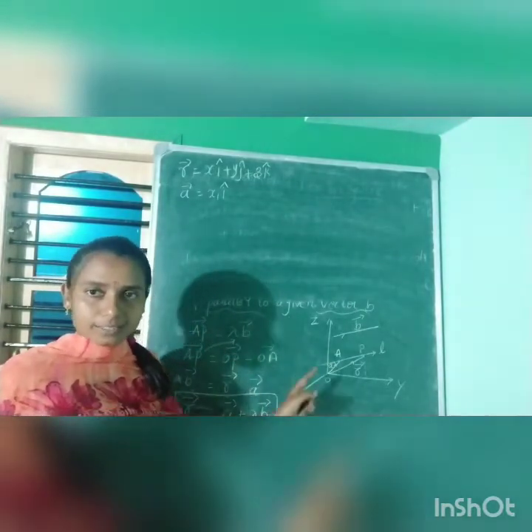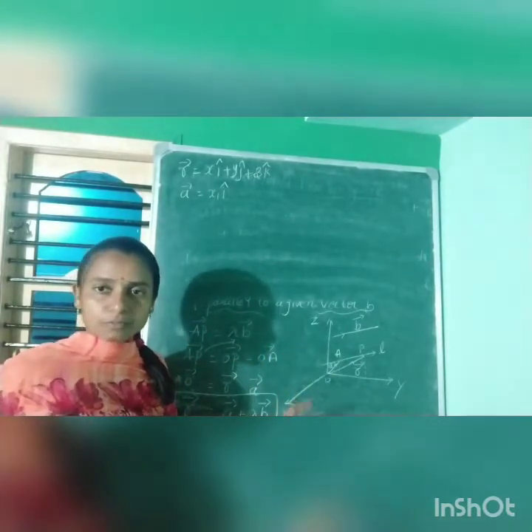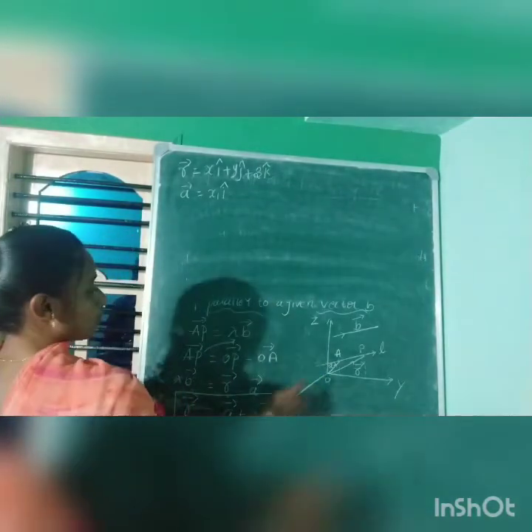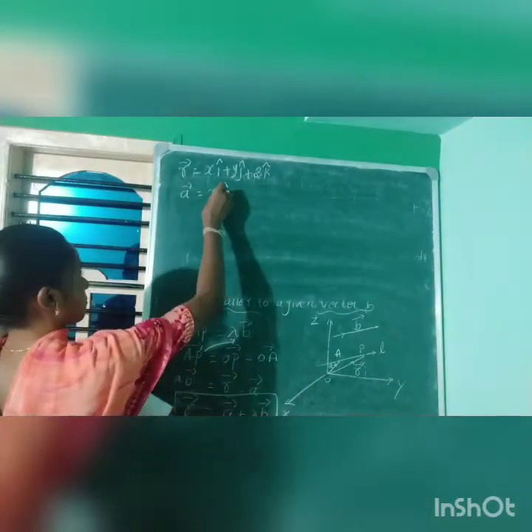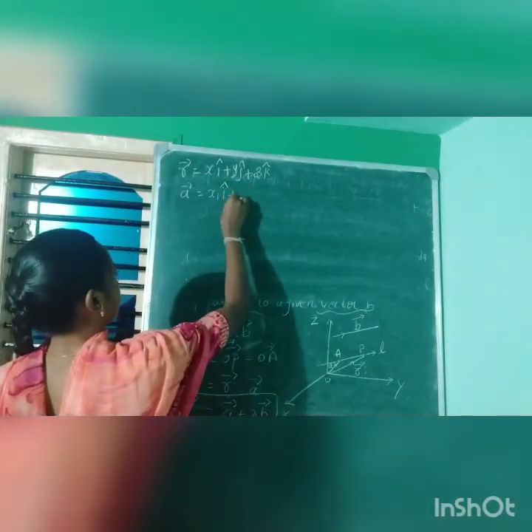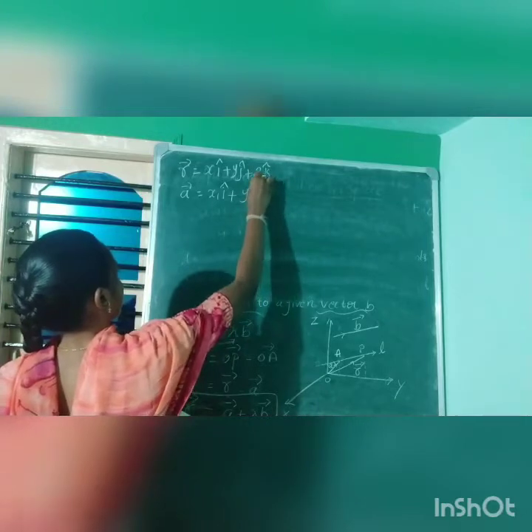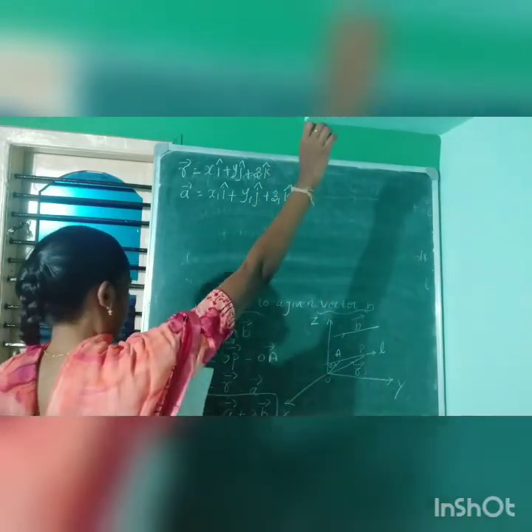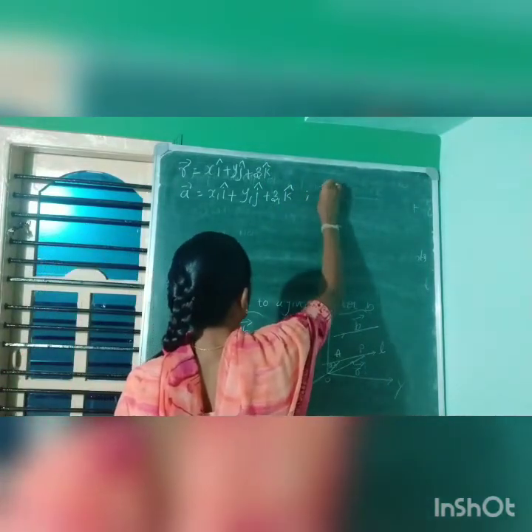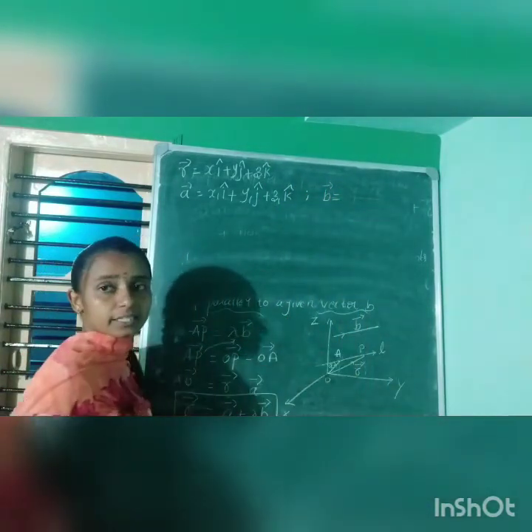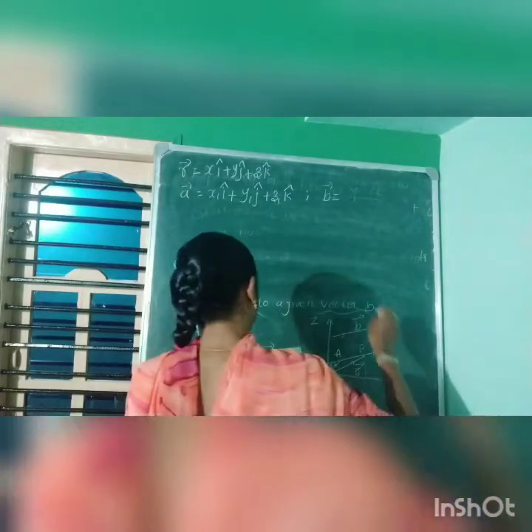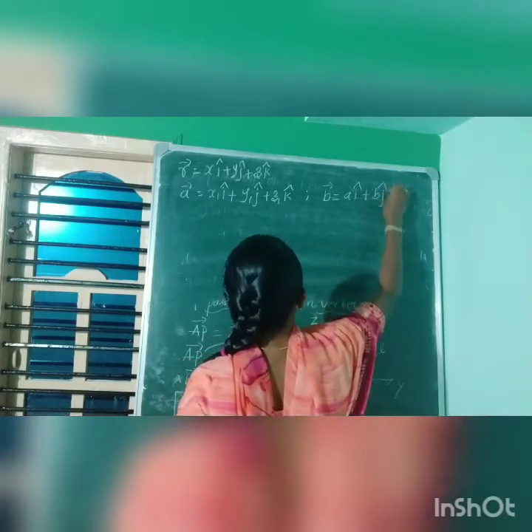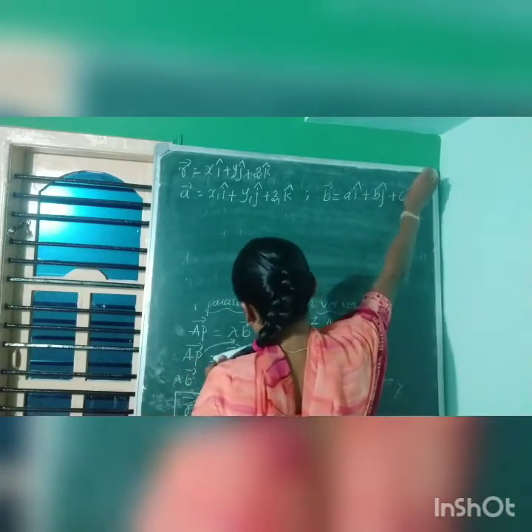So we are writing this in vector form, hence we can write it along with the ijk components. Therefore, this small letter a vector can be written as x1i plus y1j plus z1k. And also we can write this b vector, b is a parallel vector, as ai plus bj plus ck.